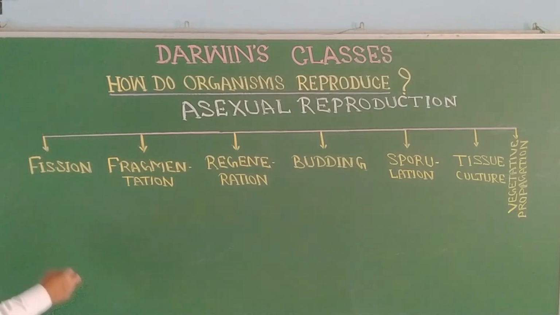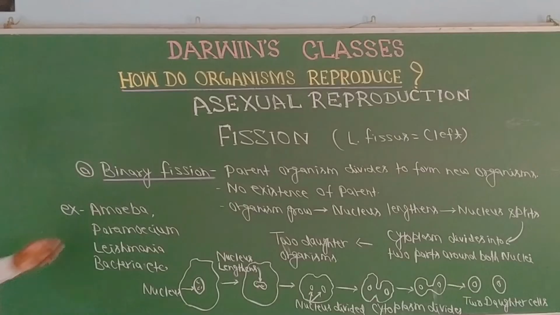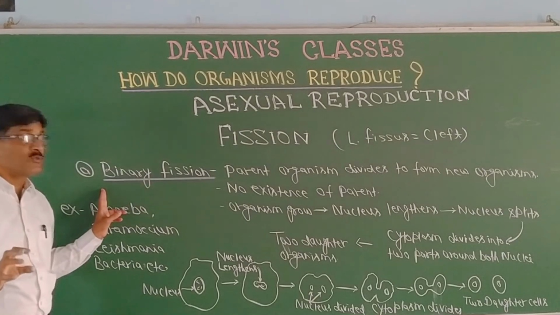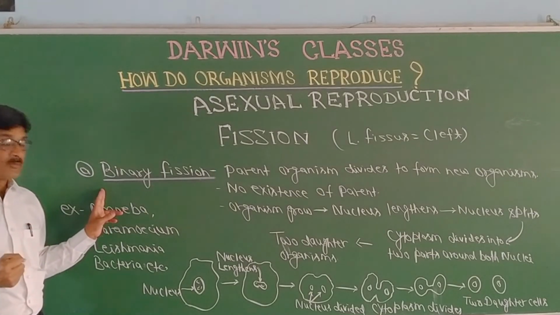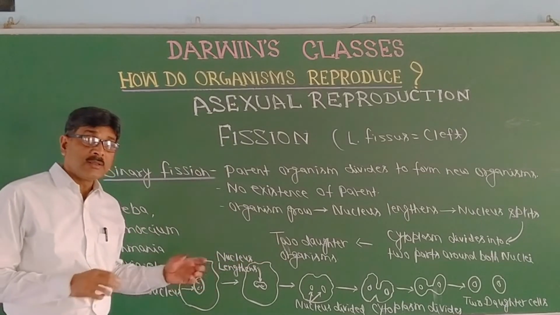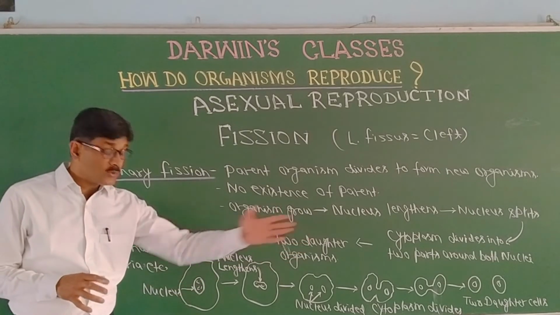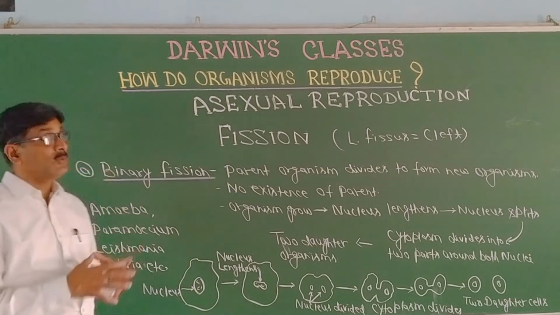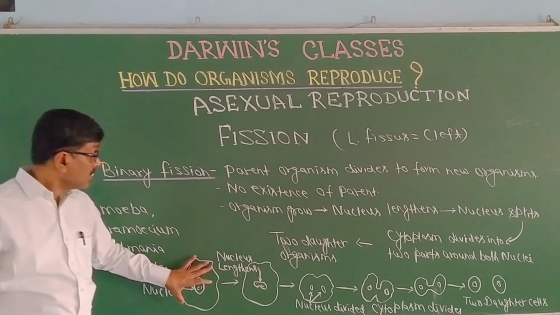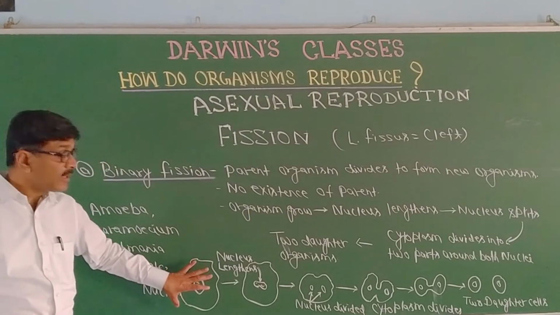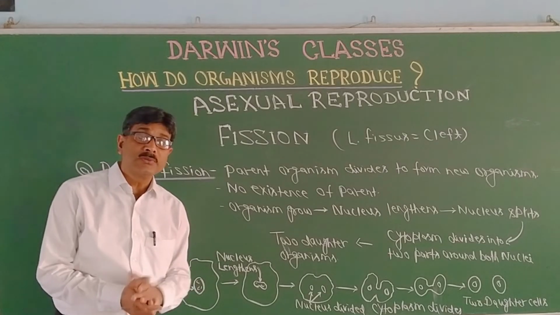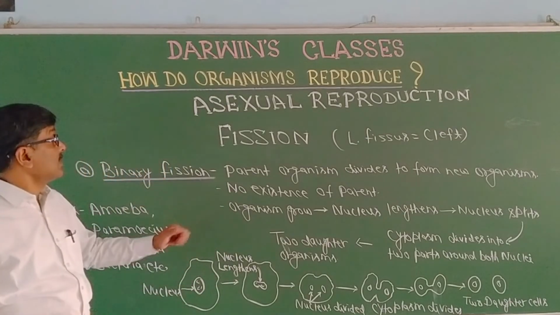So first of all, regarding fission. Here in binary fission, the parent organism divides to form new organisms. That means a single amoeba divides, and it leads to the formation of two daughter amoebae. There is no existence of the parent. After division, the parent has automatically divided into two. Therefore, there is no question of the existence of the parent cell.